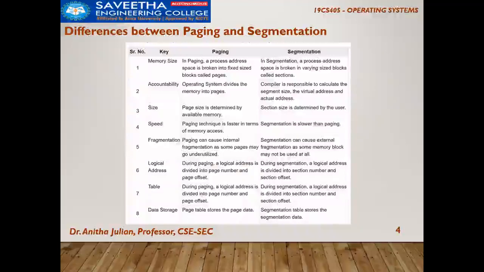Then coming to the logical address, in paging we divide it into page number and page offset. Similarly, in segmentation we have a section number and section offset. You can also call it a segment number and segment offset. As far as the table is concerned, each technique creates a table. The page table will have the page number and page offset, and the segmentation table will have the segment number and segment offset. And finally, the data storage: the page table stores page data, and segmentation stores segmentation data. So this is just to recap on paging and segmentation.